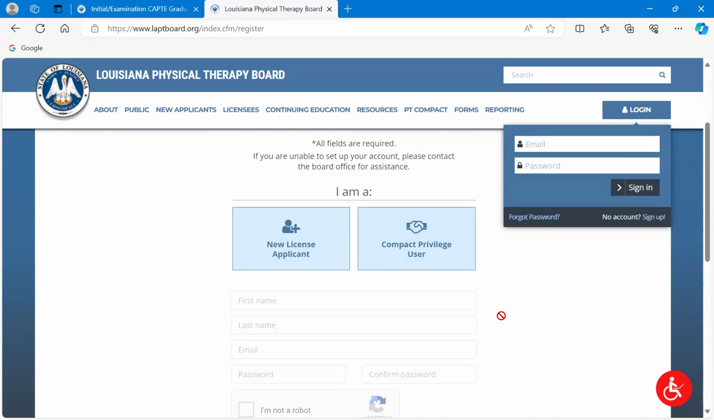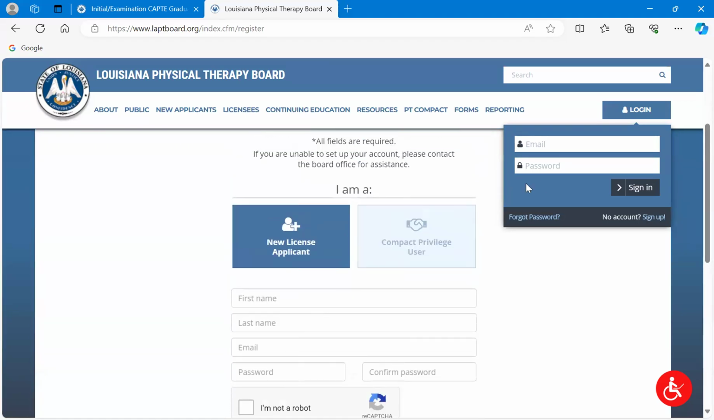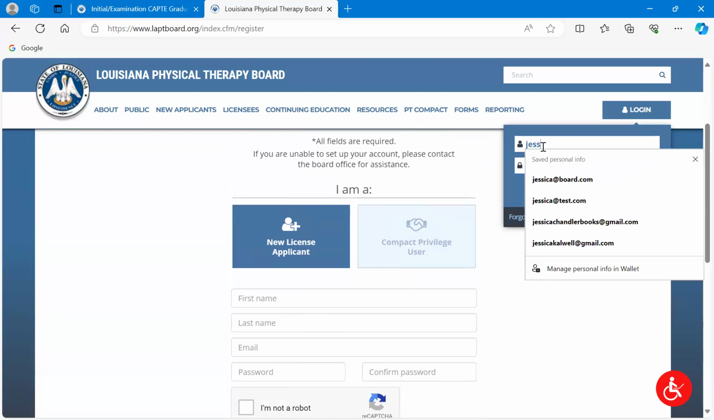They have homes in other states, and they're just coming to Louisiana on a temporary basis, and they're getting compact privileges. You may have heard about the compact. If you've got questions about that, contact our office. We're not going to cover that right now though. So you're going to click new license applicant. You're going to fill out the information, and then you are going to log in for the first time. Now, I previously created a little account here that I'm going to use.